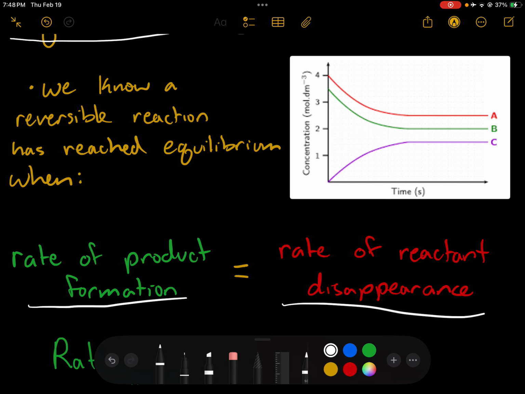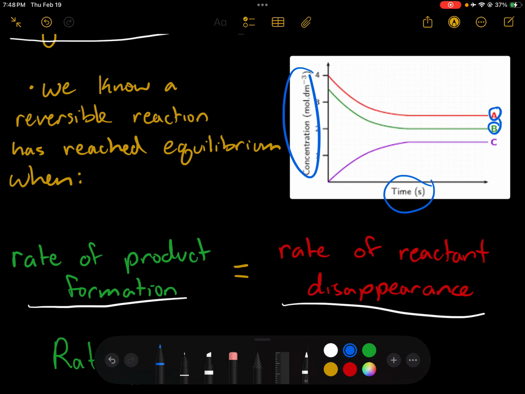Looking at this graph, it tells us the concentration of our reactants and products over time. Up here we have line A and line B. Those are our two reactant lines, because we tend to start out with reactants, right? Their concentrations start pretty high and get somewhat lower over time. We can see that negative slope here.